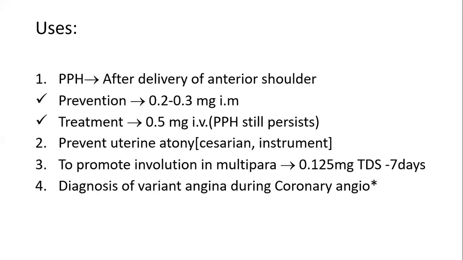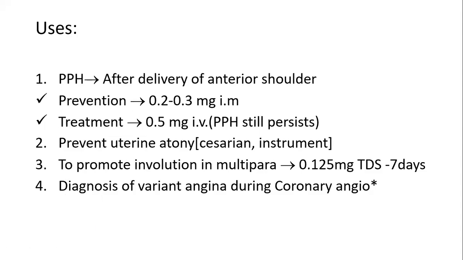What are the uses of ergometrine? It is used basically in the treatment of PPH, postpartum hemorrhage, that is, after delivery of the anterior shoulder. How do you treat such a condition? 0.2 to 0.3 mg IM is to be given. If the condition still persists, you can increase the dose to 0.5 mg IV.